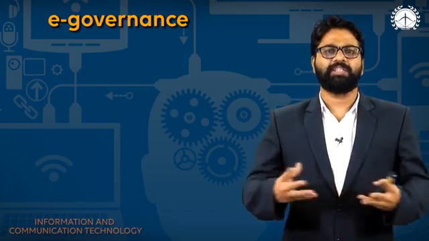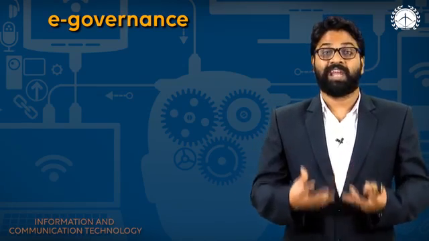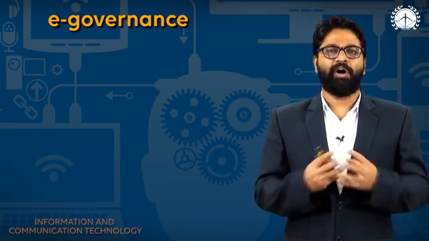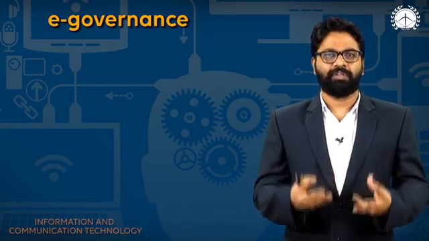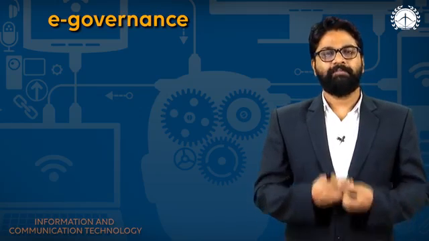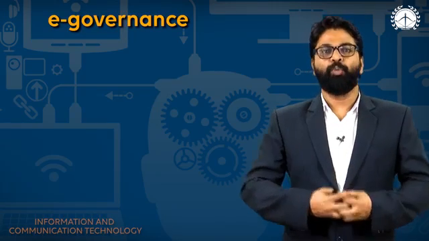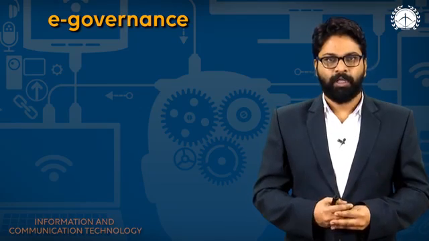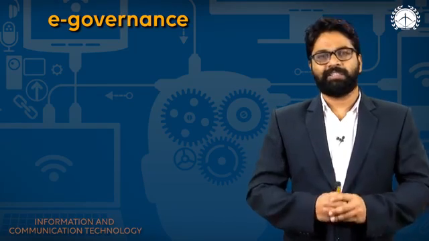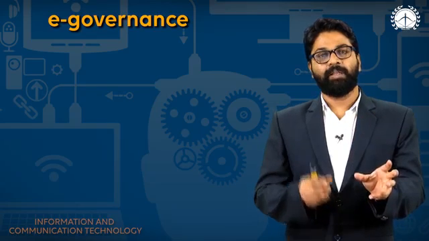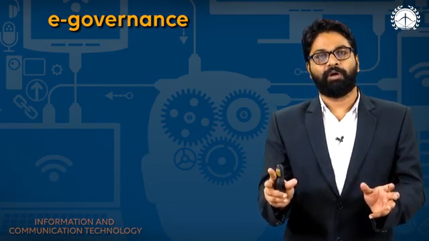There are various technologies you can use, strategies, better decision making processes, which are the applications or advantageous points of ICT. So obviously we have to use ICT in many parts. One part is the process of government. The definition of e-governance is very simple: using ICT in the process of government is called what?